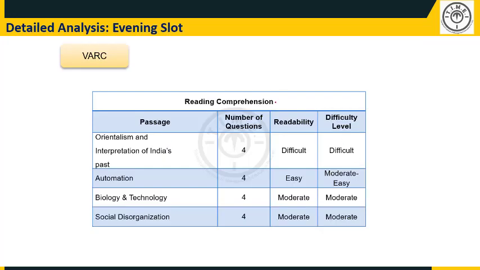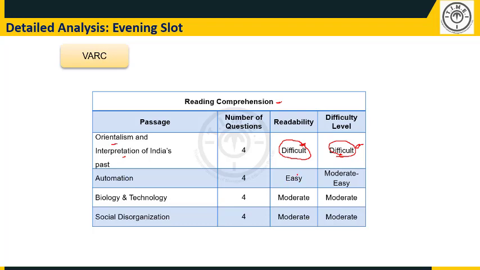For the first section, let's start off with the reading comprehension. So there was this passage on Orientalism and interpretation of India's past. This is clearly the most difficult passage. It is difficult to read and understand, and the questions are also difficult. Meaning, for those of you who may have thought that, okay, while it is difficult to read, let's skip the reading, straight away go to the questions and answer them by figuring out what the question is asking, even that turned out to be difficult, because the questions were not very direct. They were majorly inference based, which made answering in that way very difficult.